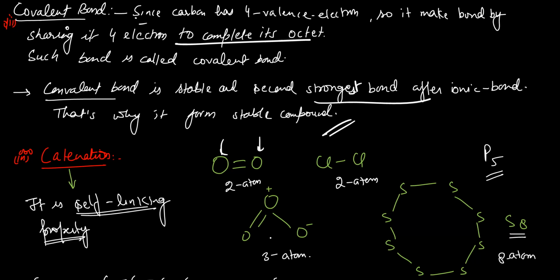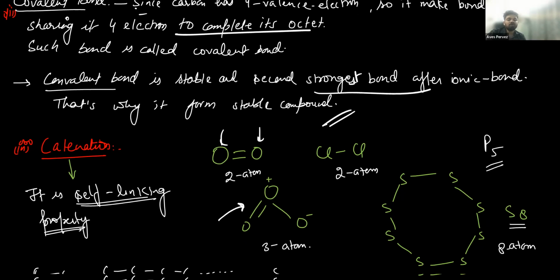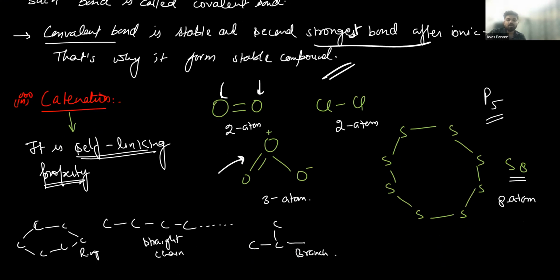Yes, sir. Understood. So ozone: oxygen can show catenation property up to 3 atoms. Sulfur can show catenation up to 8 atoms bonded together. Chlorine can show catenation up to 2 atoms. Phosphorus can show up to 5. But what about carbon? Carbon shows catenation property to the maximum extent.